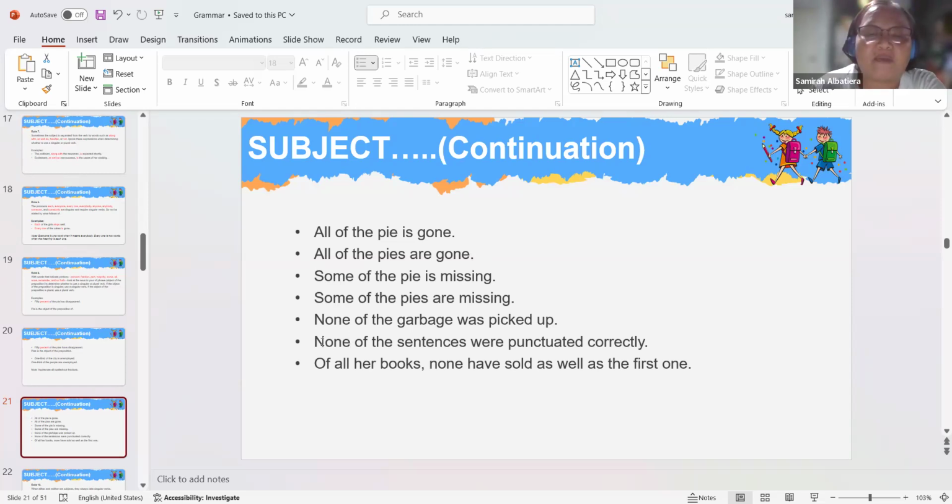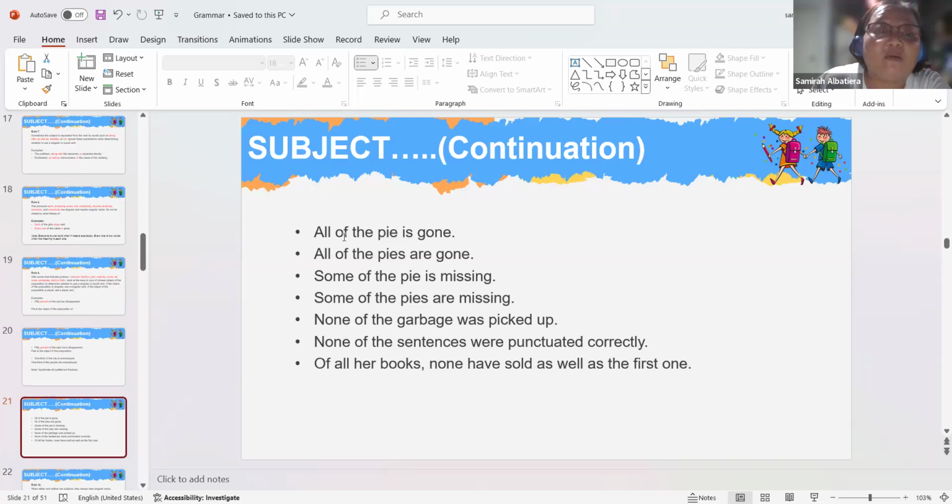None of the garbage was picked up. None of the sentences were punctuated correctly. Of all her books, none have sold as well as the first one.